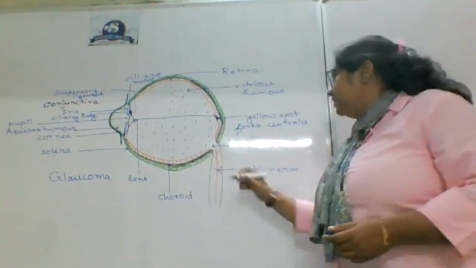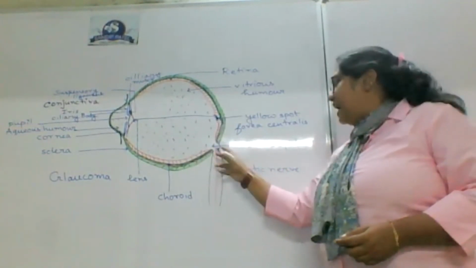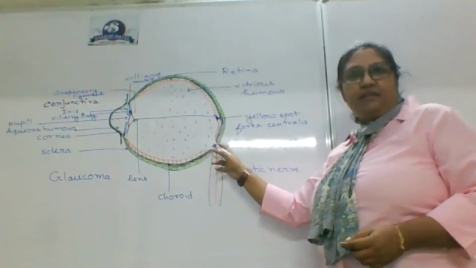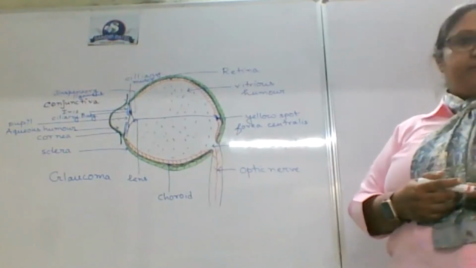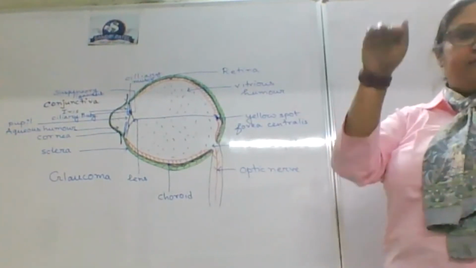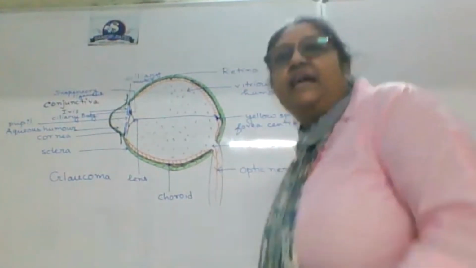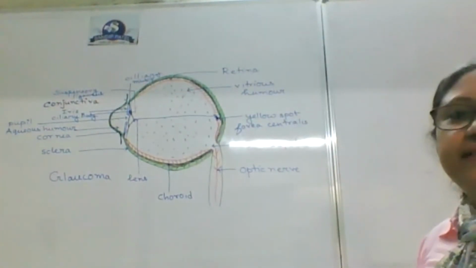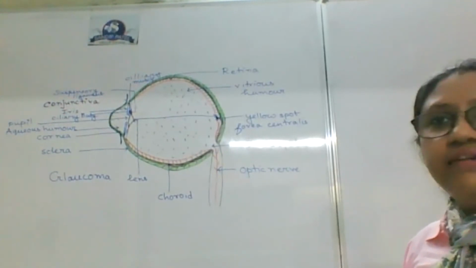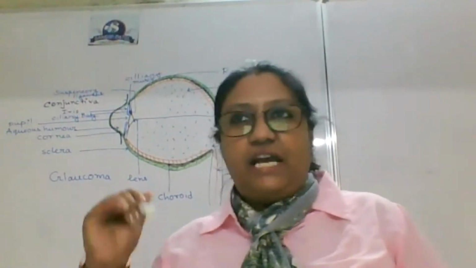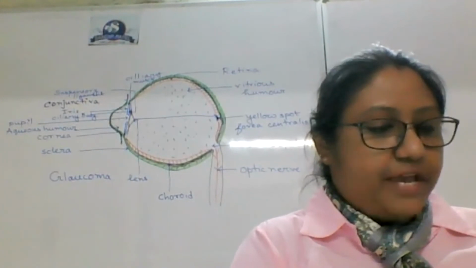Okay, and this part which is marked as blind spot, the part where optic nerve is entering into eye, is the area where retina is not there. Why? Because optic nerve को वहां तक पहुंचना है ना. There is a gap. There is an area where retina is not there. So at that part, what will happen? There will be no image formation. So that's why it is known as blind spot. Okay.